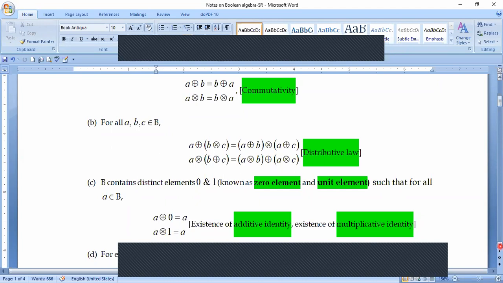So with these simple properties, if these properties are satisfied, the mathematician, Professor George Boole, said that, okay, if this is the thing, then I'm going to talk about some algebraic structure with a different name. And he has found this sort of structure. So suddenly you do not come and tell me that, sir, I have taken a non-empty set, and I have defined these operations, and this is my set. So it is a kind of different algebra. This doesn't happen in mathematics.